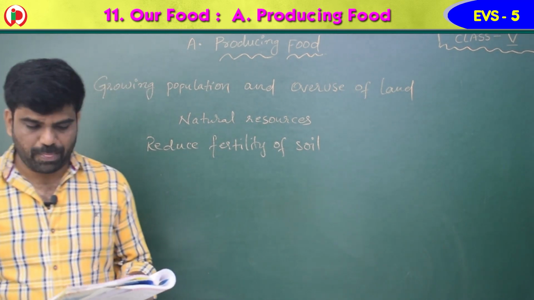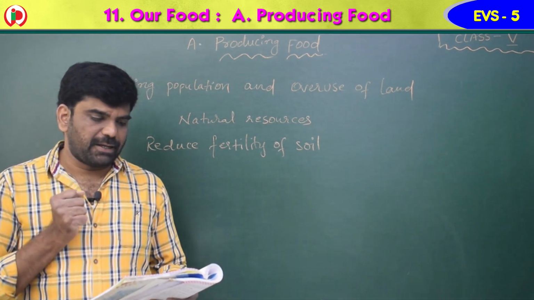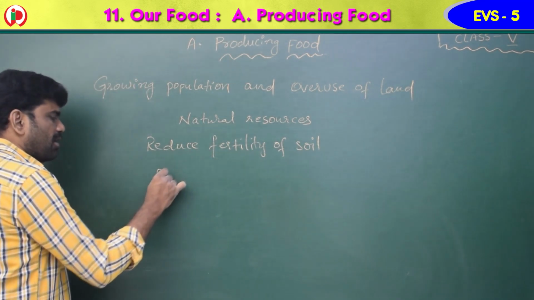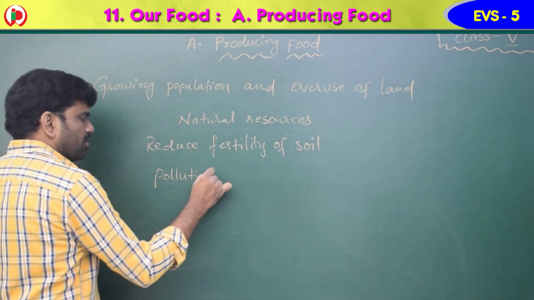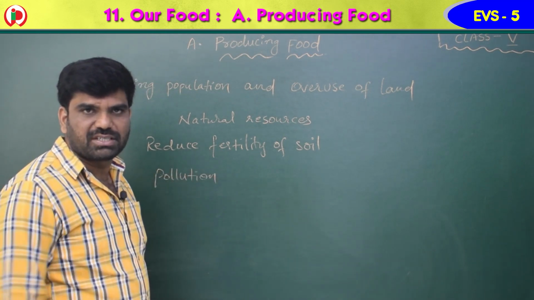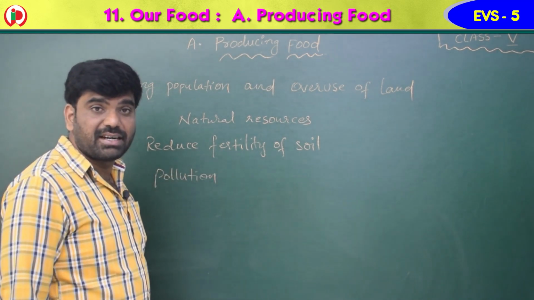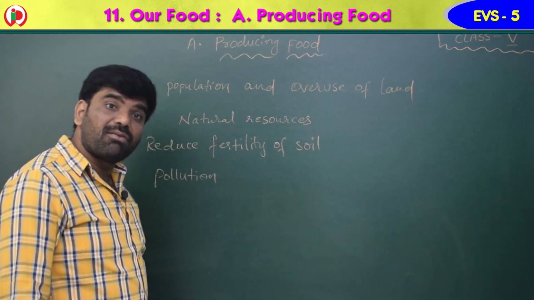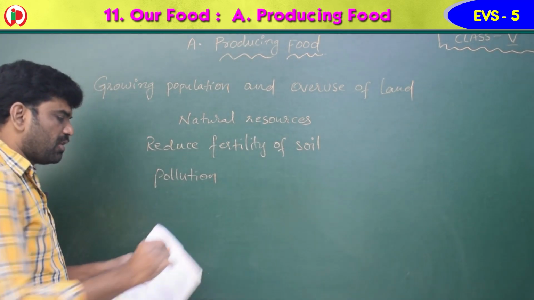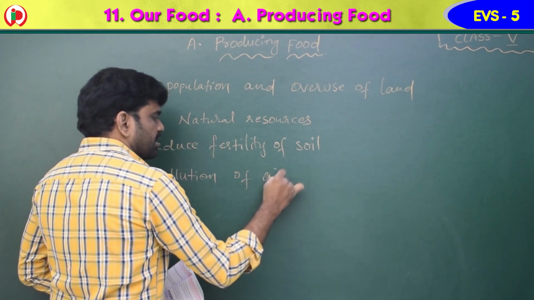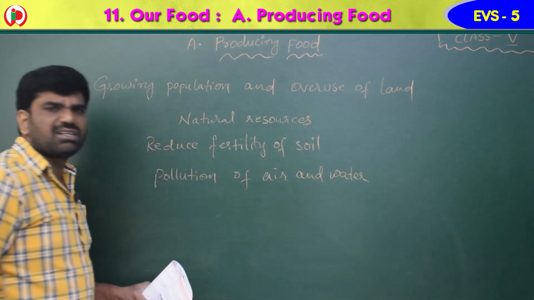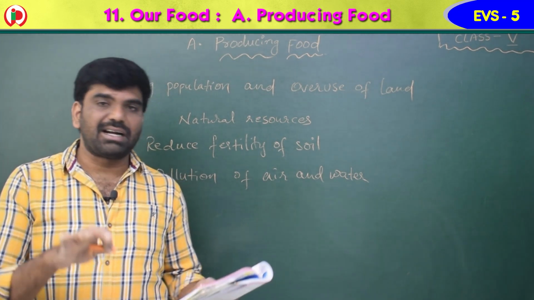So, next one, here see, pollution in air and water. We are using lots of vehicles, like cars and bikes. Because of that, air pollution is created, noise pollution is created, and due to industries, air and water pollution is created. This is how we are misusing the natural resources.